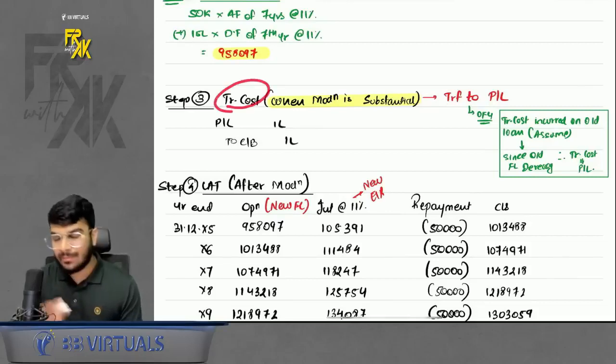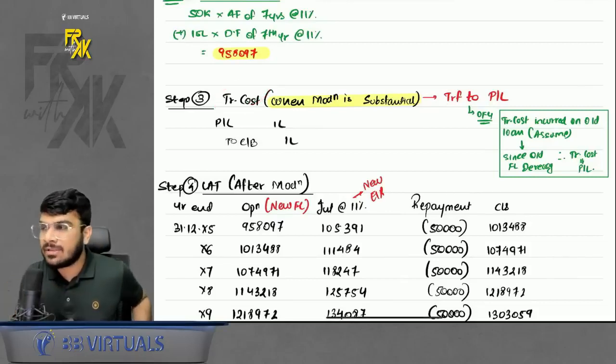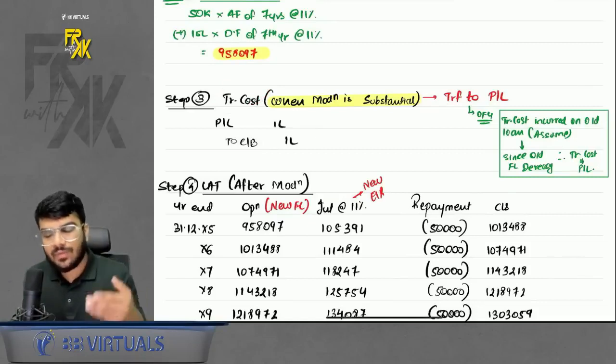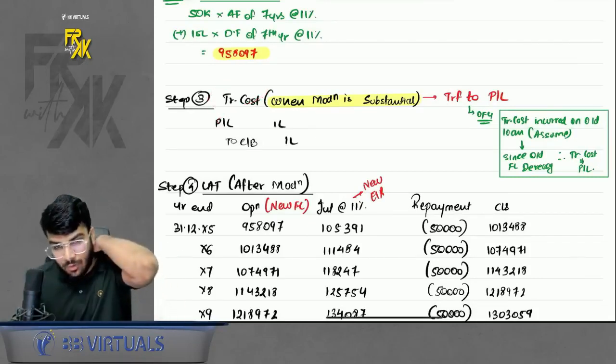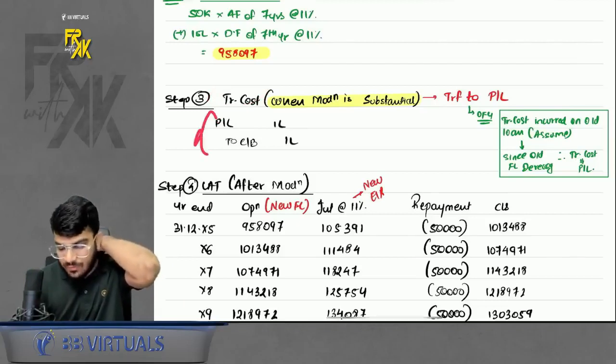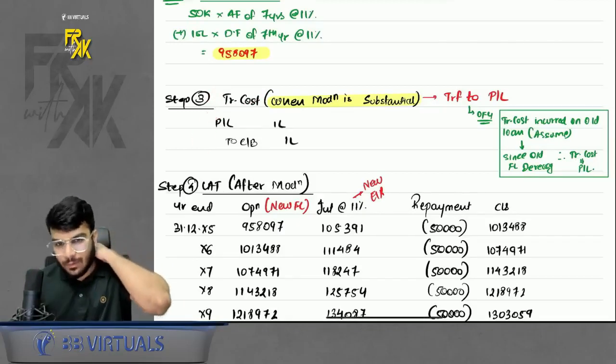Just one assumption you can take is that this TC was incurred for the old financial liability. So when the old financial liability is out of your books, you should also remove that transaction cost out of your books. Simple. This is one of the assumptions which you can take. There are multiple reasons for this, but I'm giving you the simpler one.